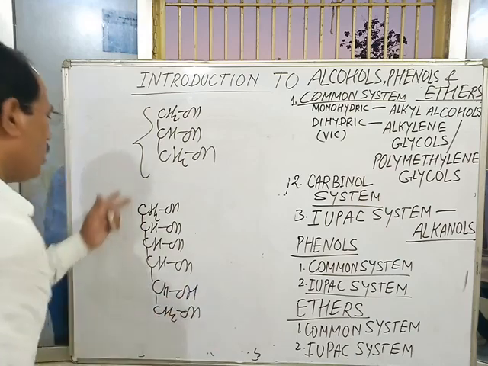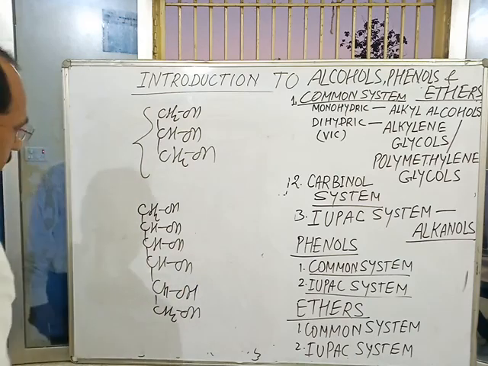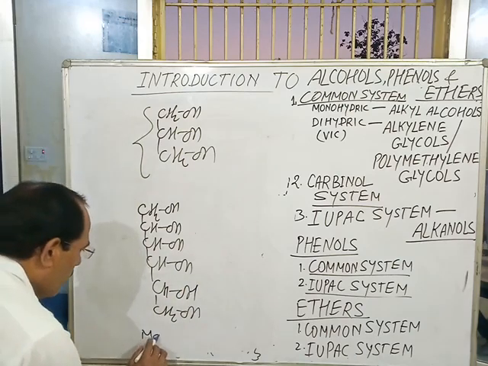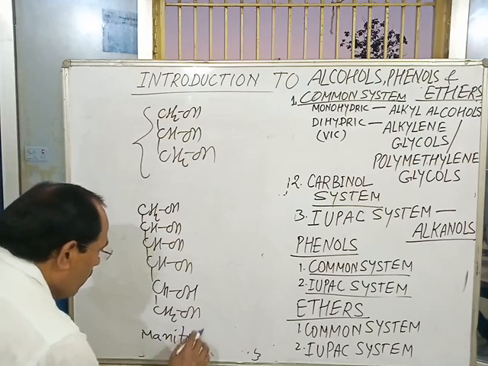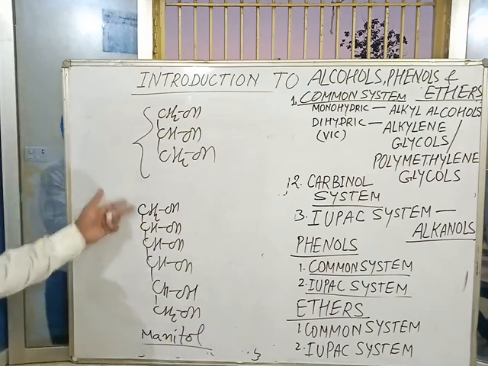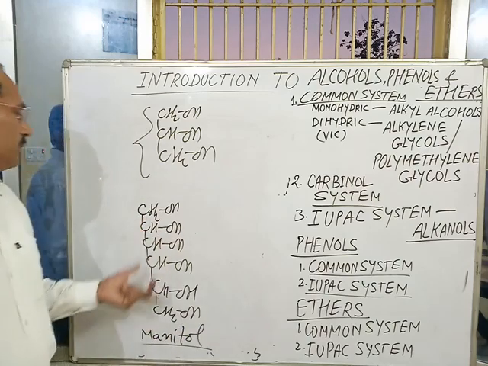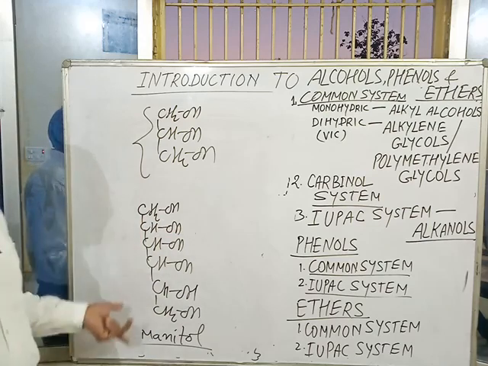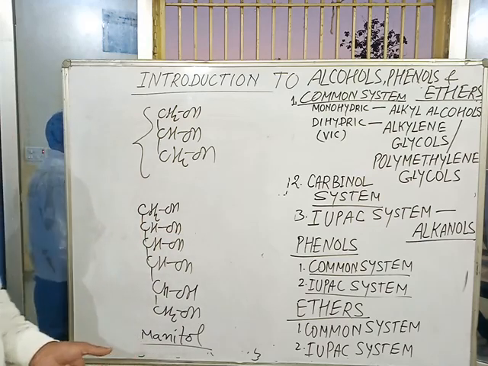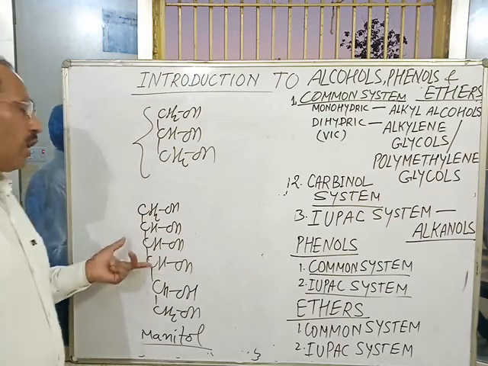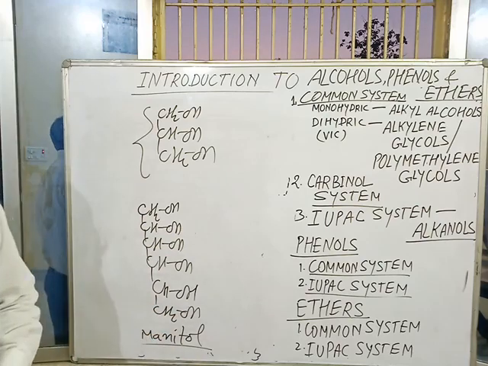This is a polyhydric alcohol known as mannitol. In this alcohol, more than three OH groups are present on different carbon atoms. This is all about aliphatic alcohols.